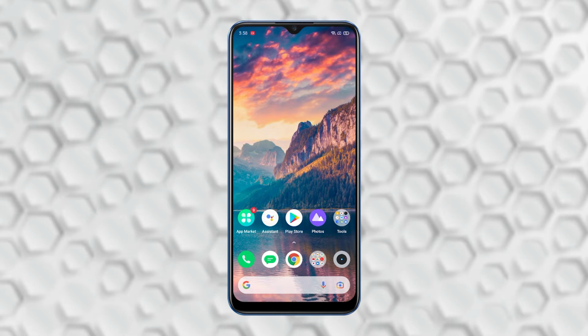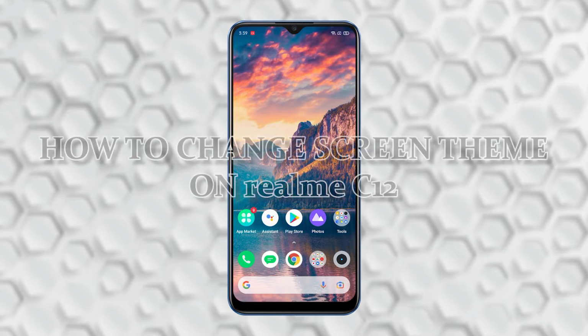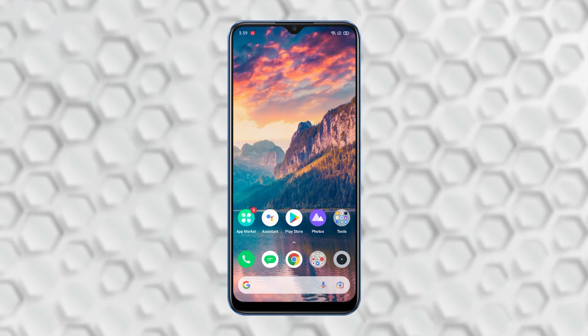Unlike the old phones before, smartphones today have a lot of features that we can use to make our device elegant and more useful. The Android operating system has enabled users to access the web, media and apps as well as customize our phone screens. In this video, I will teach you how to change the screen theme on Realme C12. Here's how to do it.